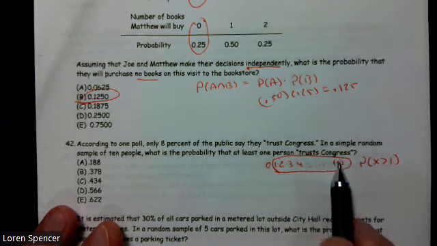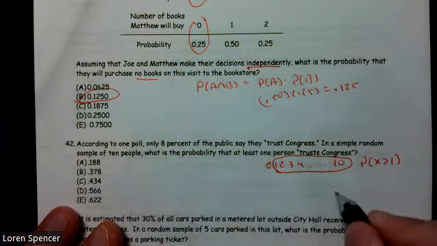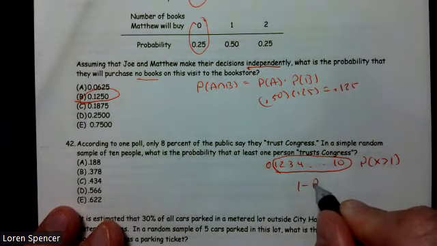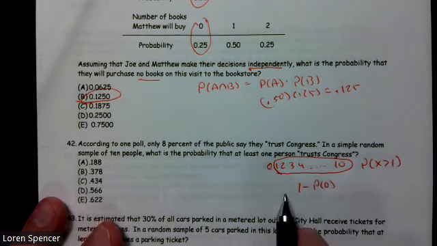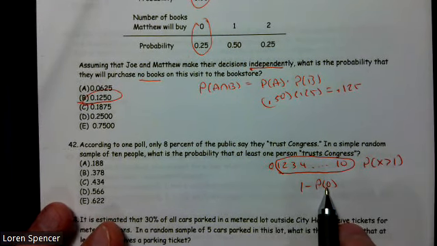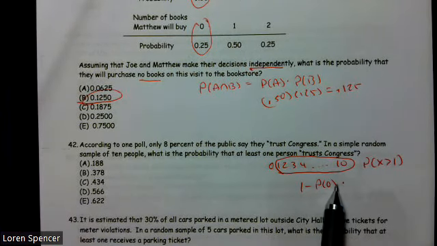Well, that's very complicated to figure those combinations. So I could do 1 minus the probability that no one trusts Congress. First off, the probability that someone doesn't trust Congress is 0.92.